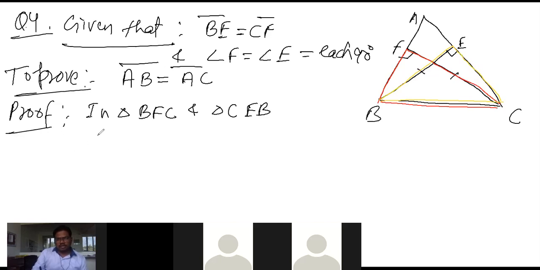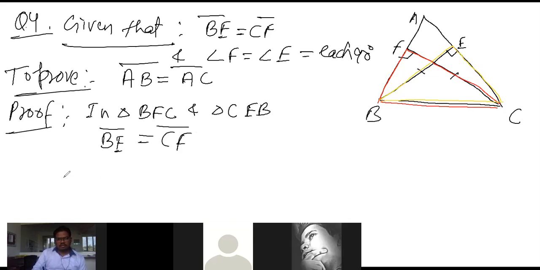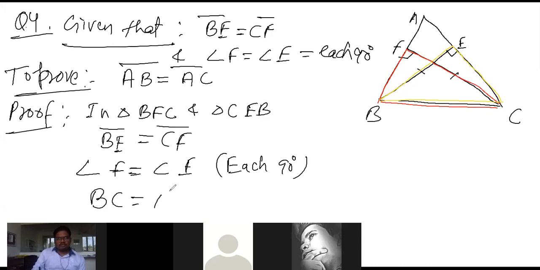What we have now: firstly, BE is equal to CF, the altitudes, and angle F is equal to angle E, each 90 degrees, and BC is equal to CB.